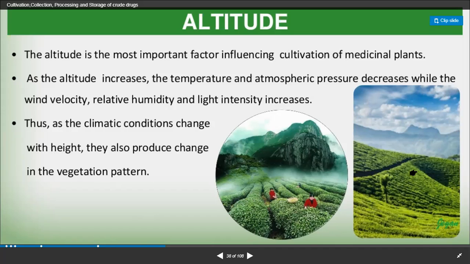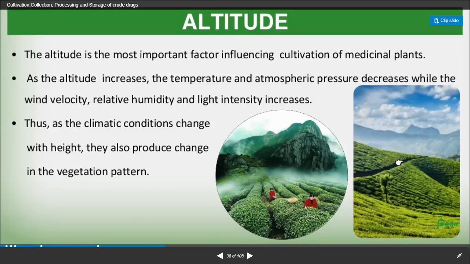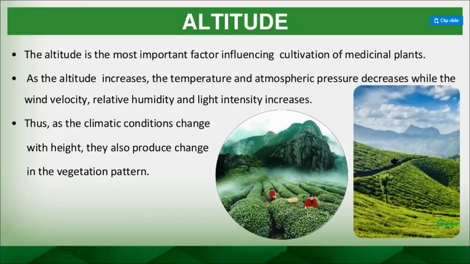The example of tea, which can grow in Assam, Darjeeling, Sikkim, in this area. So here, in hills only they can grow, because of the altitude: 1000 meters from the sea level, 1500 meters from the sea level, 2000 meters from the sea level. What is the height from the sea level? That is the only important thing.